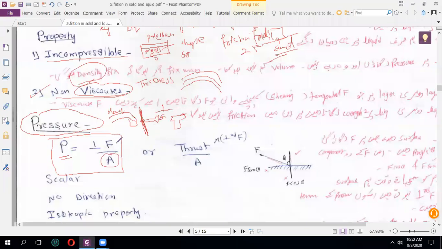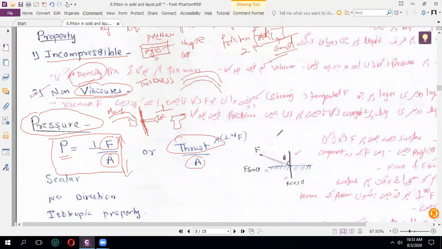If this increases and this decreases, we know that ratios do the opposite work. If force increases, area decreases. I hope you know about this part. The divide part always does the opposite. Now one more definition is there for pressure: thrust upon area. Thrust also represents the same thing, perpendicular force. So don't get confused. Force and thrust have the same meaning.